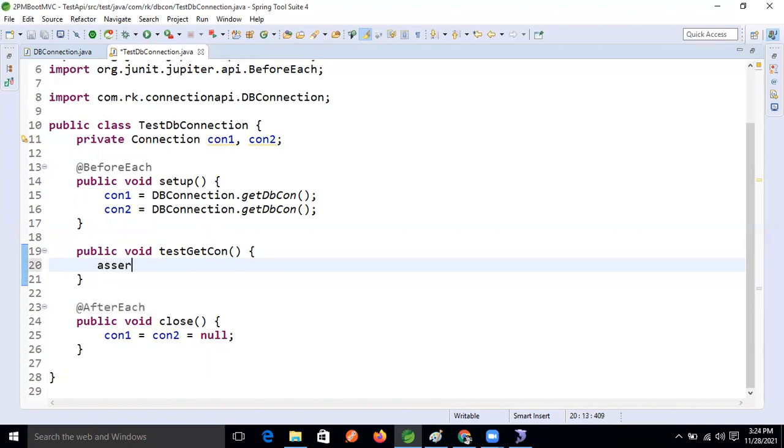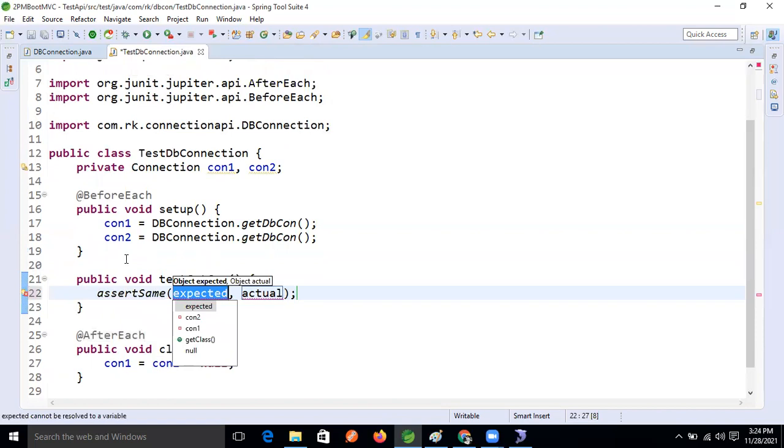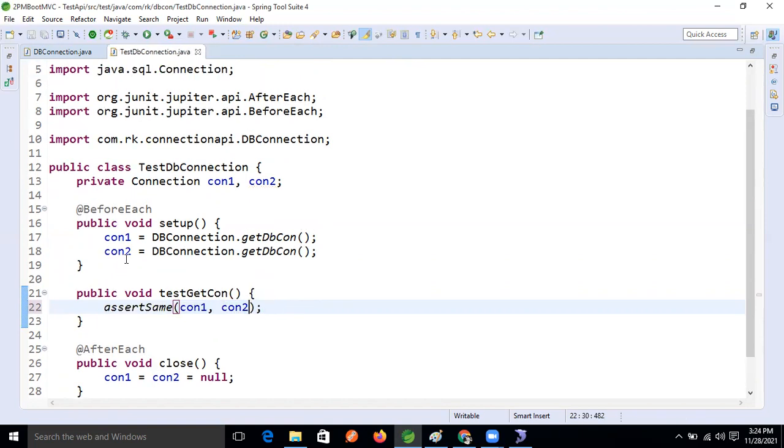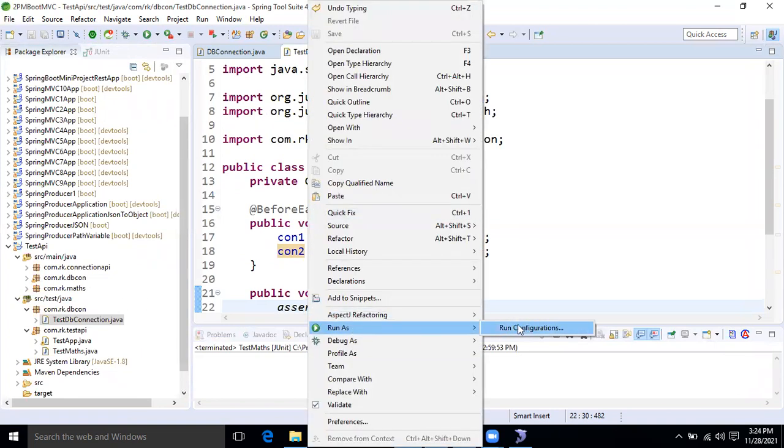assertSame, right? Okay, fine now, guys. So what is the expected? What is our expectation? Connection one and connection two, both must match, both must be pointing to the same object, right? If both are pointing to the same object, then our test case will pass, na. Right click, run.